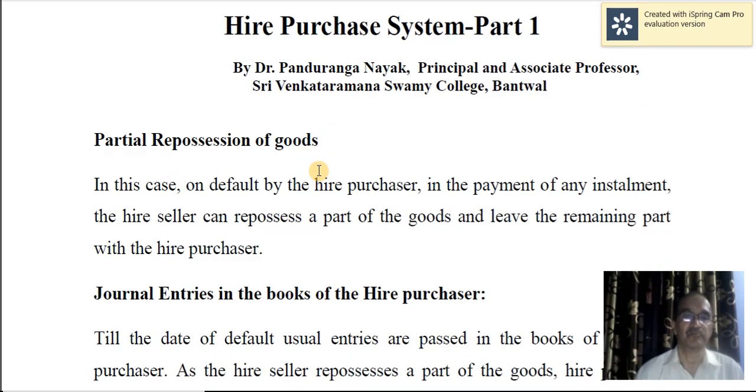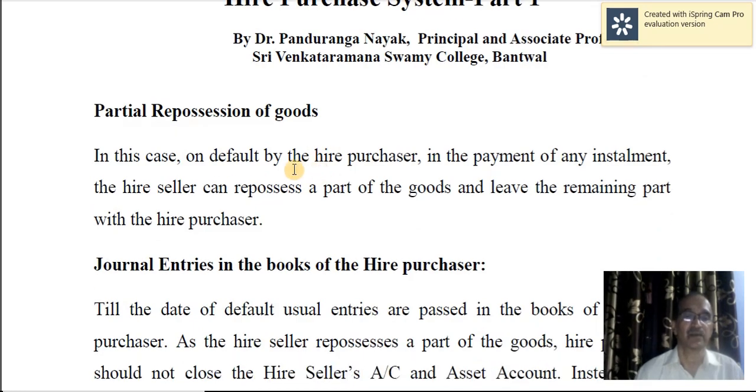See, in the case of hire purchase system, ownership of goods passes on to the buyer only on the payment of last installment. But sometimes it so happens that the hire purchaser may fail to pay the installments in between, and we call that default. In that case, hire seller may take back the goods. That's called repossession of the goods. Repossession could be complete repossession or partial repossession. Now I am talking about partial repossession of goods.